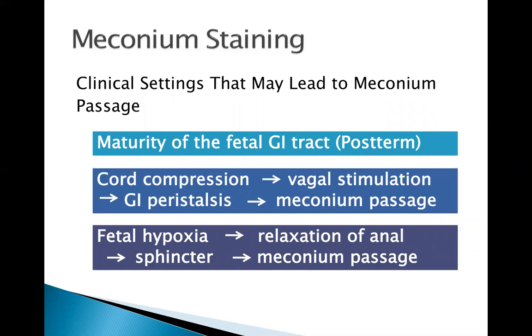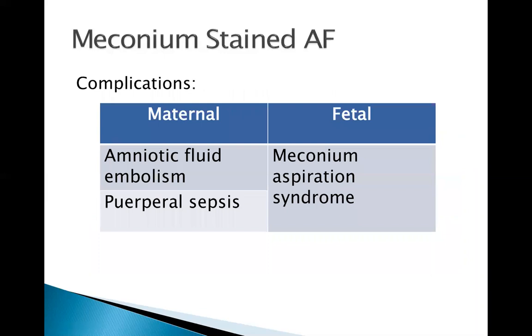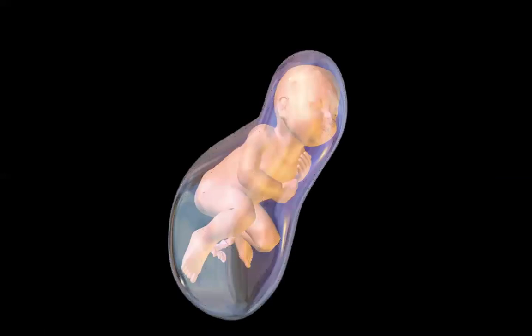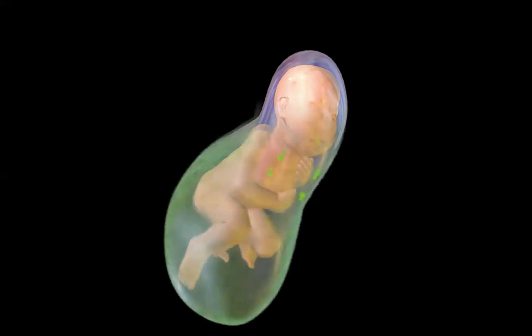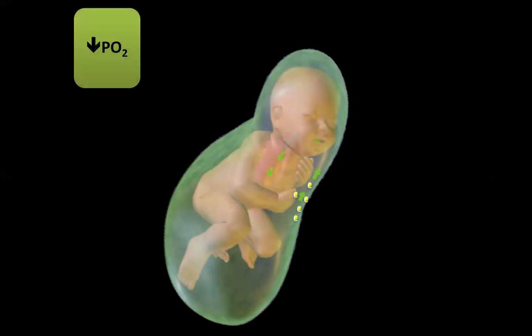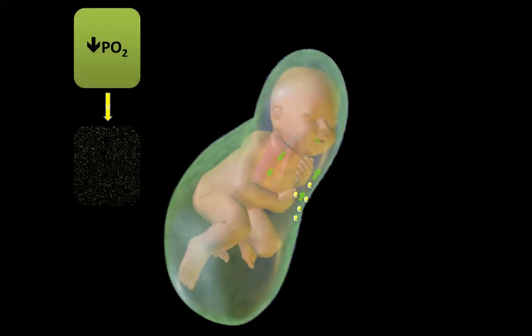All right, there are three clinical settings that may lead to meconium passage. The first two are physiologic, and only in 33% of the cases is meconium staining of the amniotic fluid considered pathologic. Here are the possible complications. Whenever the fetus passes meconium in utero, the meconium will not harm the fetus unless the fetus becomes hypoxic.